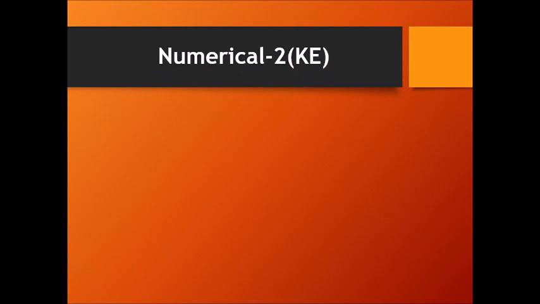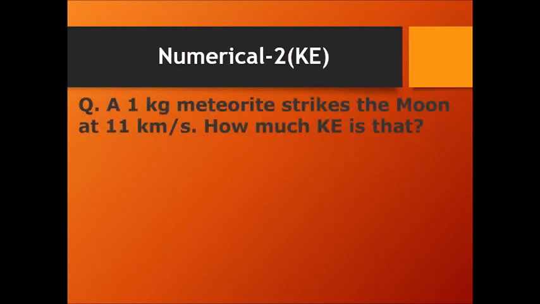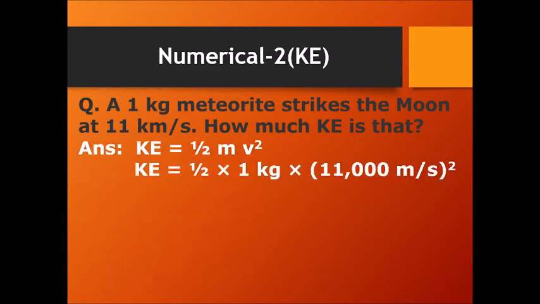Moving on to the second numerical. The second numerical is a 1 kilogram object or meteorite that strikes the moon at 11 kilometers per second. How much kinetic energy does it have? Very simple to understand. Kinetic energy is half mv square. So half into 1, that's the mass, into 11 kilometers per second. Kilometer per second is not the SI system, but we need the SI system, that is meters per second. So 11 kilometers becomes 11,000 meters per second.